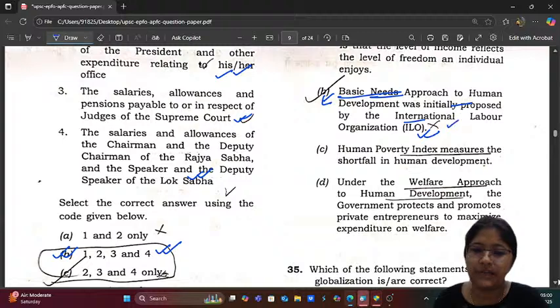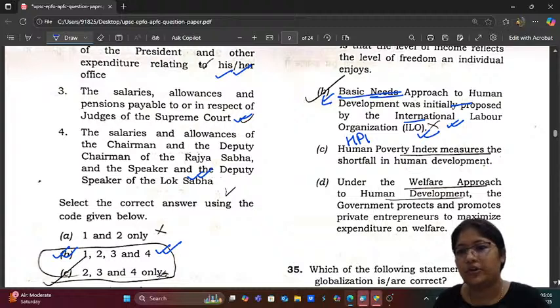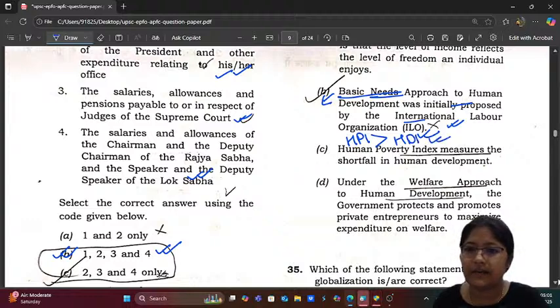True or not? Yes, it was proposed by the International Labour Organization. Human Poverty Index measures the shortfall in human development. Yes, this is even, initially it was started, and the Human Poverty Index gives a more realistic picture compared to even the Human Development Index.